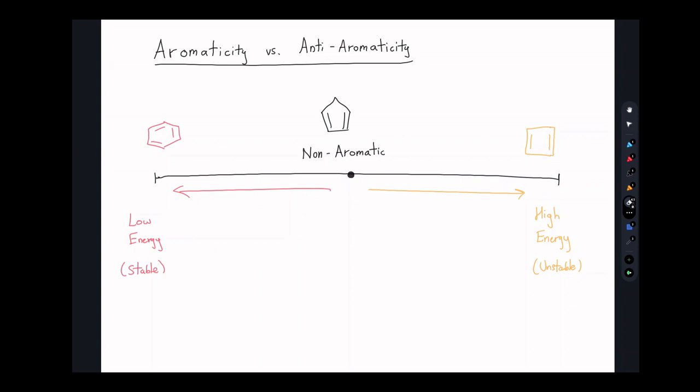Welcome to lecture 3.2. In this lecture, I'll be predicting the aromaticity or anti-aromaticity of fully conjugated rings by introducing this rule made by a man named Huckel. That's Huckel's rule. So, looking at this number line here quickly, I want to point out that non-aromatic rings can be viewed to be in the center of it. The idea being that this non-aromatic ring doesn't really enter the idea of aromatic theory.